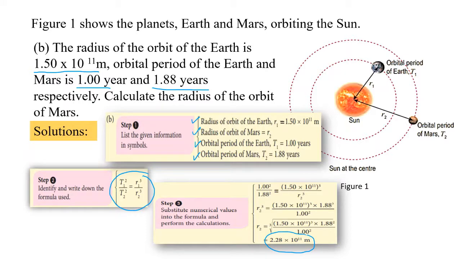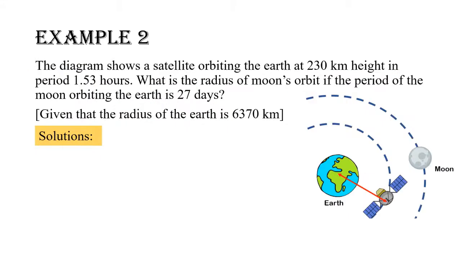Example 2. The diagram shows a satellite orbiting the Earth at 230 km height in period 1.53 hours. What is the radius of Moon's orbit, if the period of the Moon orbiting the Earth is 27 days? Given that the radius of the Earth is 6,370 km.